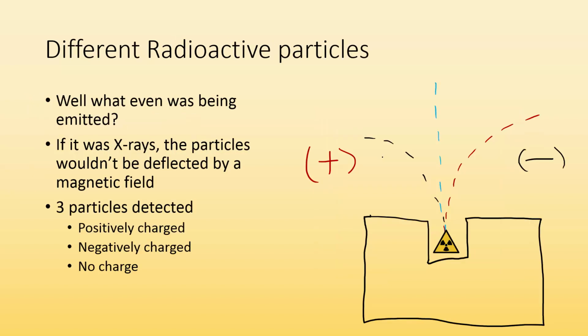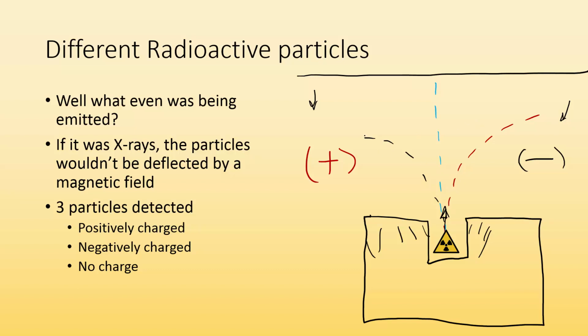So taking a look at what kind of particles are being emitted, we could set up this little experiment. We have this little containment vessel that's going to stop any radioactivity from going in those directions. So we have a particle stream coming straight out, and we have two different charges. We got a positive charge over here, we have a negative charge over here, just a magnetic field, and we have some sort of detection apparatus like film paper for the particles to travel towards.